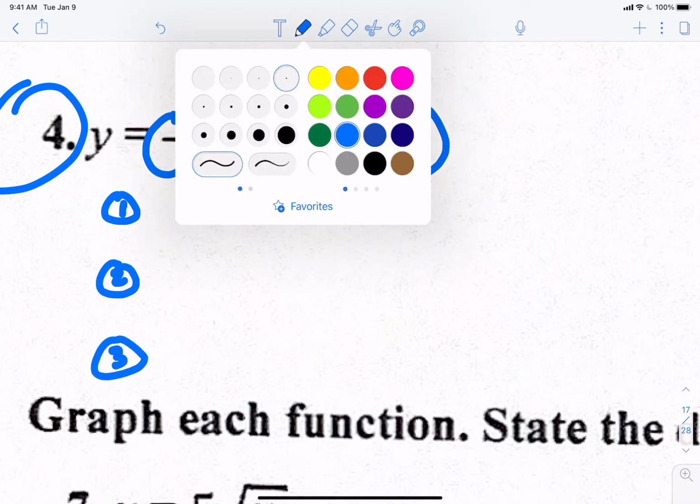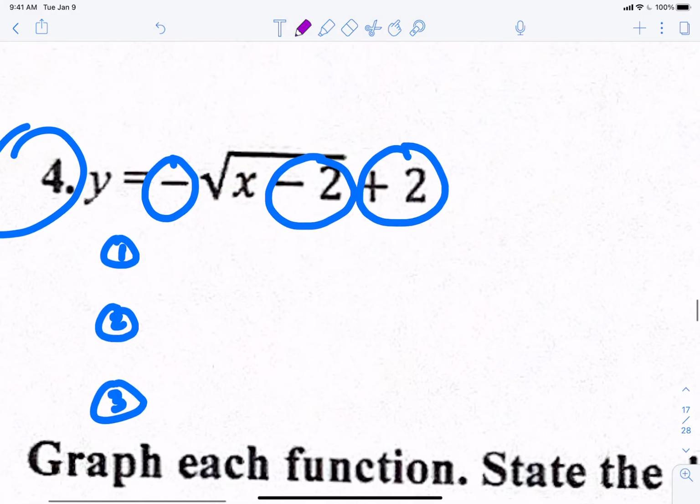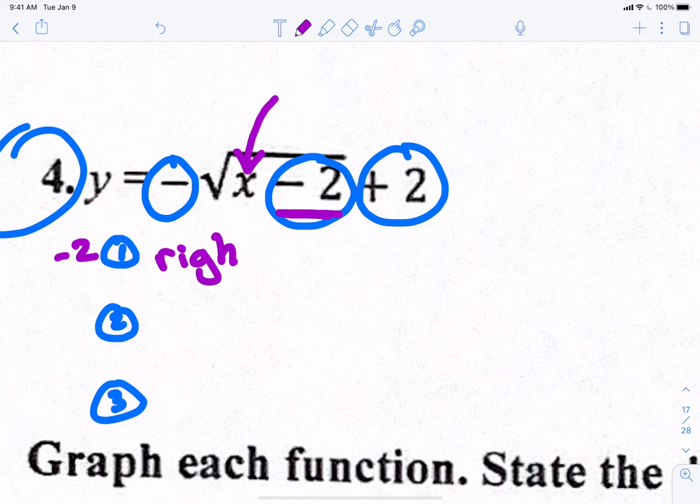Okay, now how do you know what order to put them in? Which one goes first? Does it matter the order? It does matter what order you put them in. Here's how I tell my kids which order they go in. If I had a number and I was plugging it in for x, which one of those 3 things would you do? Would you apply the negative, would you subtract the 2, or would you add the 2 to that number first? You would subtract the 2 first, right? So we're going to subtract the 2. How does that subtracting 2 move this function? To the right 2. That minus 2 moves him to the right 2.